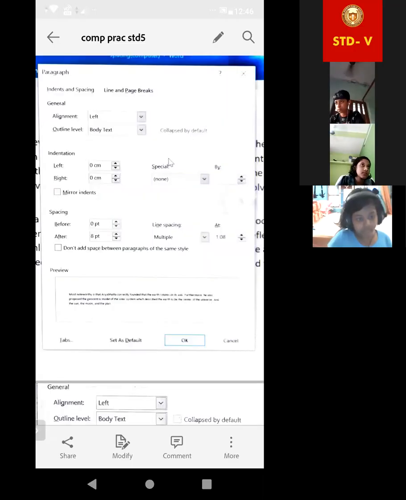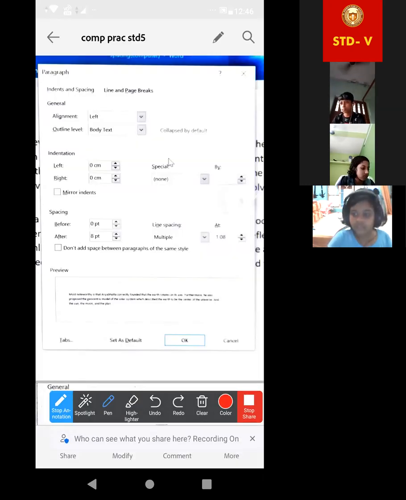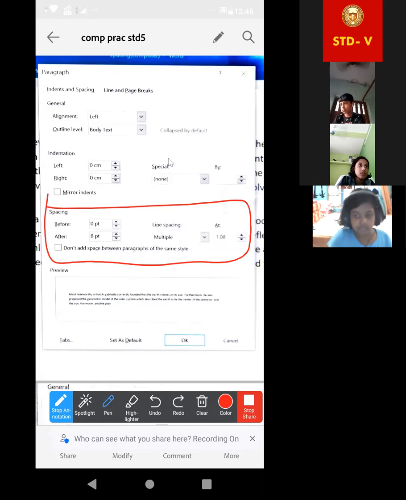Acha, which one is most important? Let me explain that one first. This spacing part is the most important thing. Let me explain this one first.